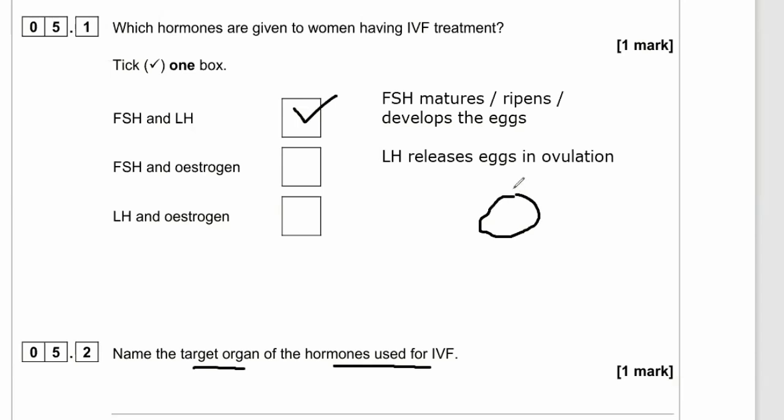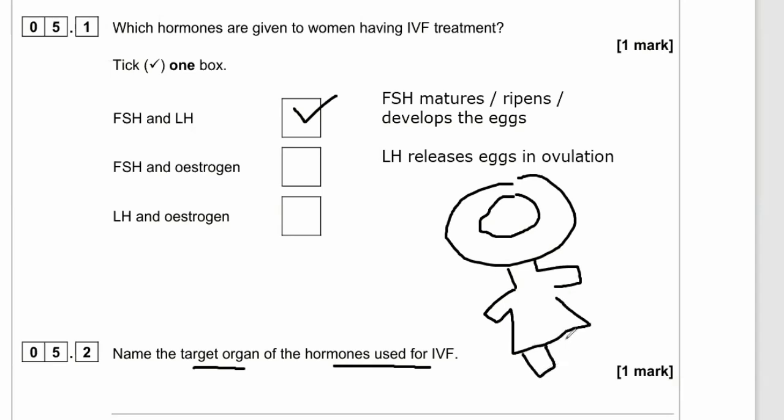Right, name the target organ of the hormones used for IVF. Well, this is my crusty little D grade GCSE drawing, more like a G grade, being a bit generous. The pituitary gland produces and releases FSH and LH, and they travel through the blood down to the ovaries where they act and ripen the eggs, and then LH releases the eggs. So the answer to this is the ovaries.